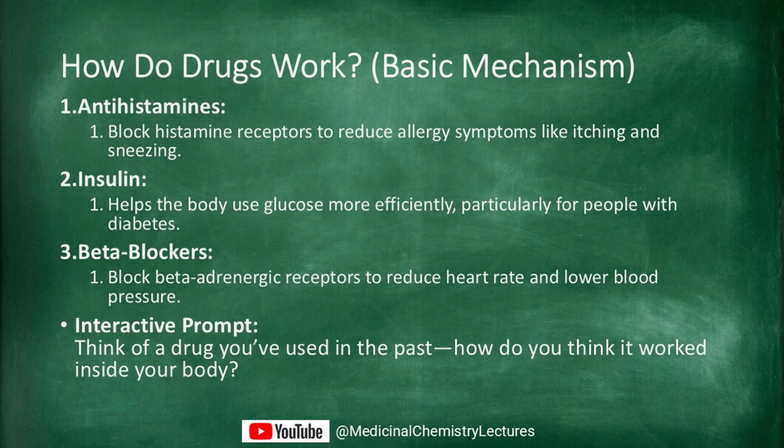How do drugs work? Examples of drug action. Let's look at some more examples of how drugs work. Antihistamines. These block histamine receptors, helping reduce symptoms of allergies like sneezing or itching. Insulin. It helps the body use glucose more effectively, particularly for people with diabetes. Beta blockers. These reduce heart rate and lower blood pressure by blocking beta adrenergic receptors. Think about a drug you've used before. How do you think it worked inside your body?